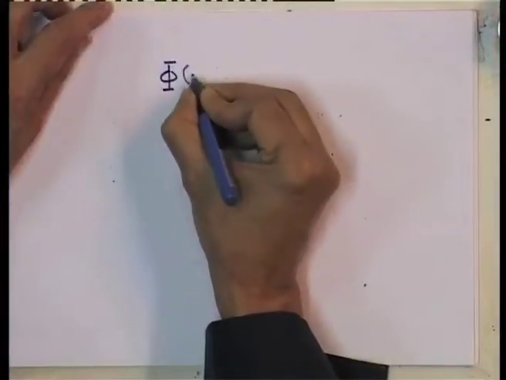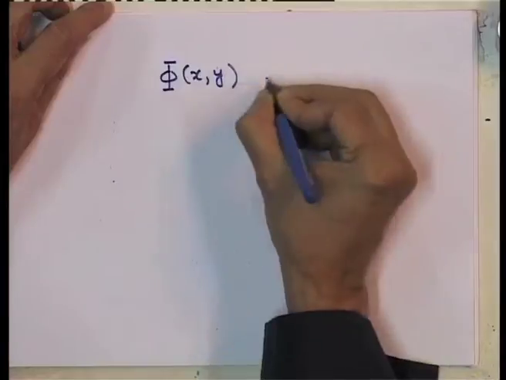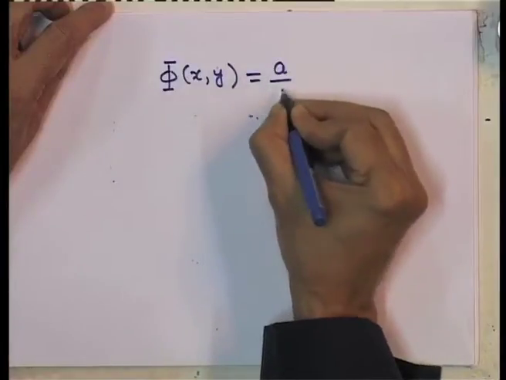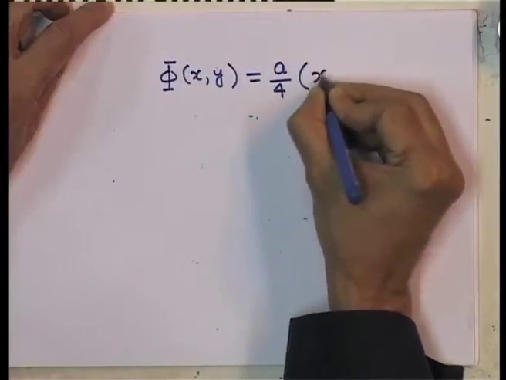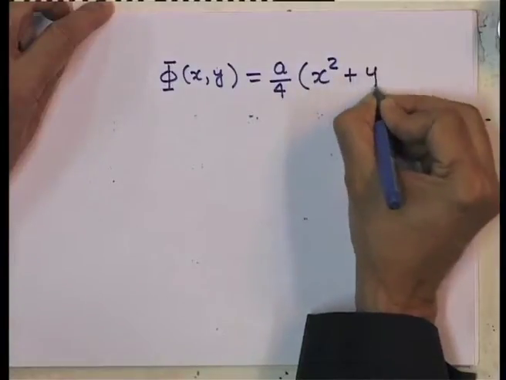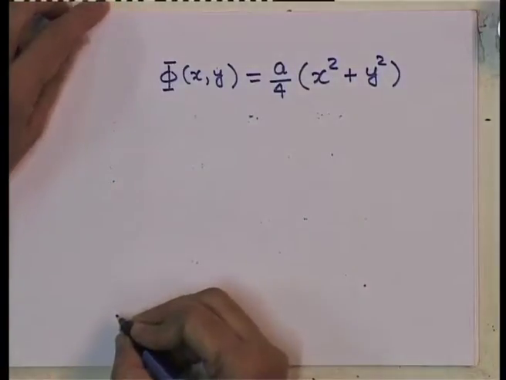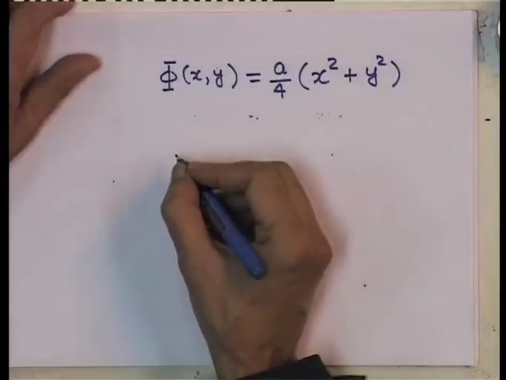Let me look at a form of an equation which satisfies Poisson's equation. For example, consider a function of x y, which is simply a by 4, a is a constant, into x square plus y square. Now, let us look at what is del square.